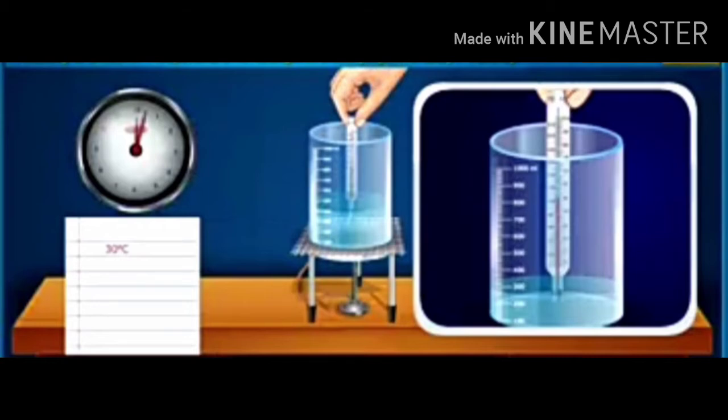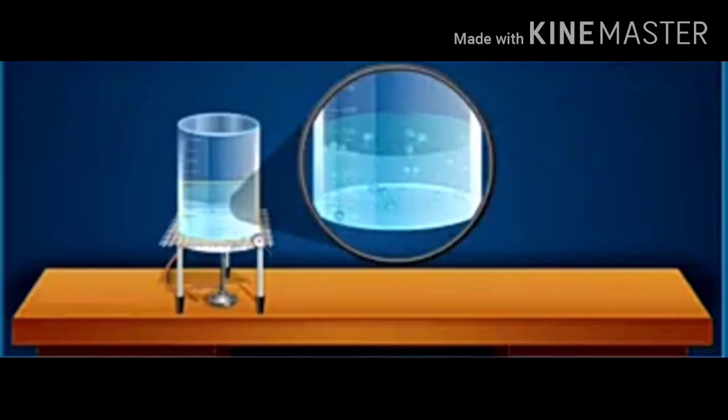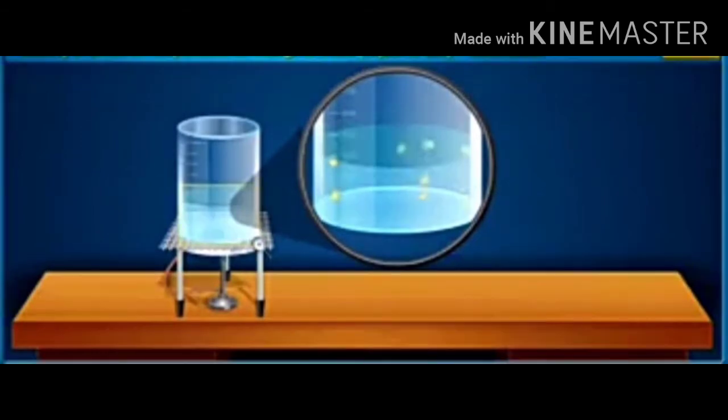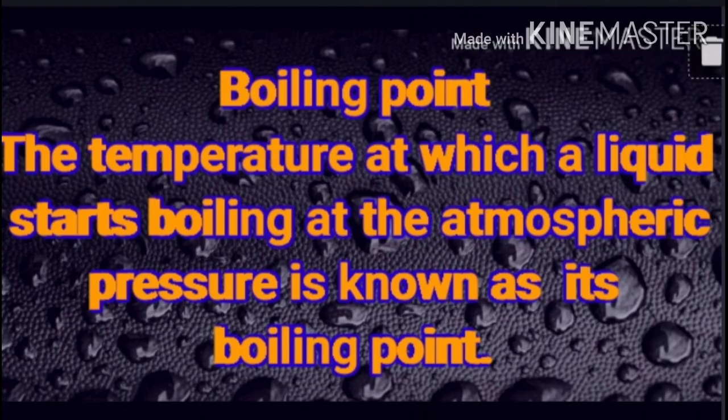This shows that the particles in water vapor at 100 degrees Celsius have more energy than the particles in liquid water at the same temperature. Finally, we learn that at a certain temperature, the particles have enough energy to become free from the forces of attraction among the particles and the liquid starts changing into gas.